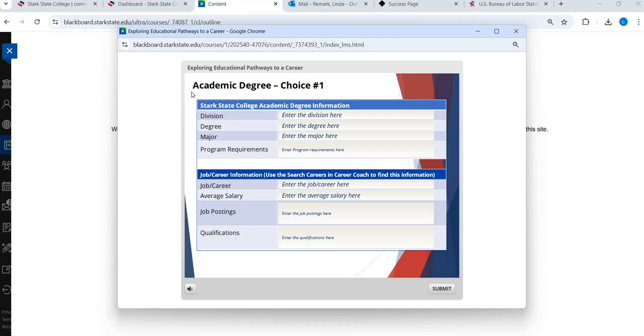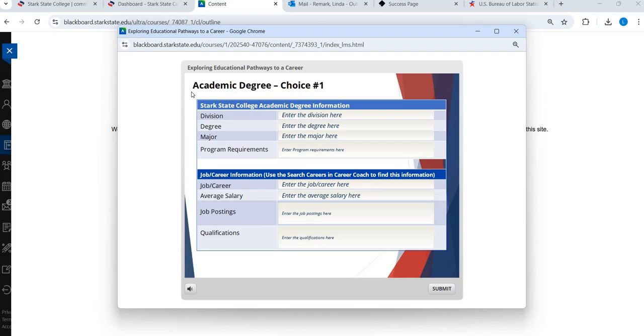So how you can handle this depends on where you are with your decisions on your major. If you are 100% solid on what field you're going into, obviously that's going to be your choice 1. And then choice 2 can be something maybe fun, like you always thought about this degree, but it's not something you really think you could go into, or you're just curious about it. You can also use this as maybe you're going into physical therapy, and so you just want to look at choice 2, occupational therapy, and see how they compare. Or for those of you who are undecided, you can use this opportunity to explore 2 different degree programs. Okay, so think about how you want to do that.